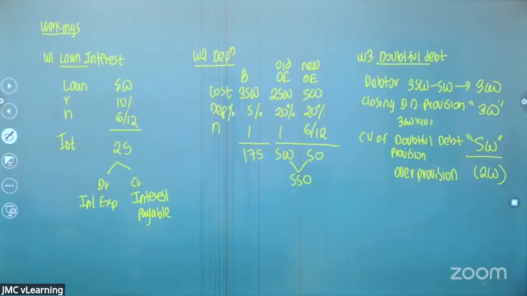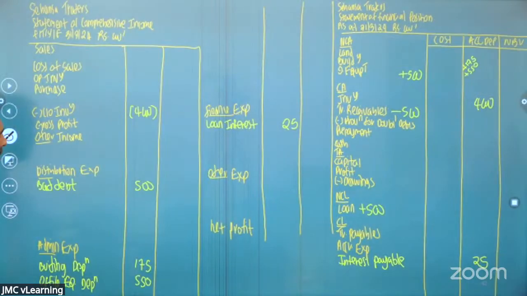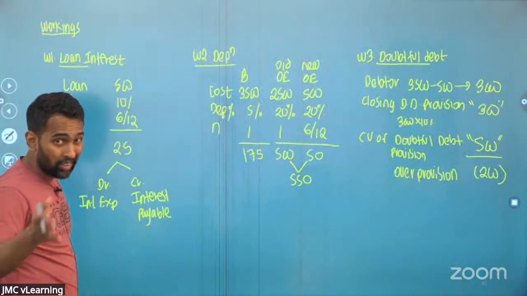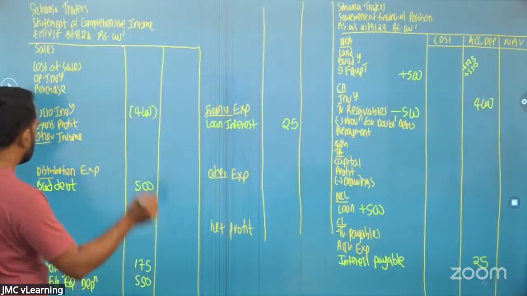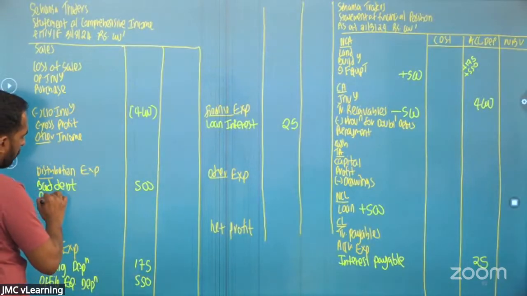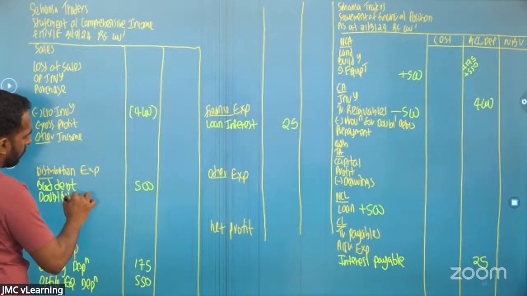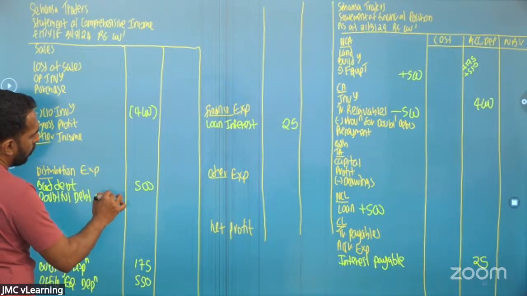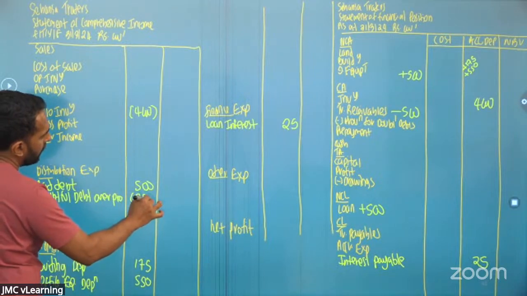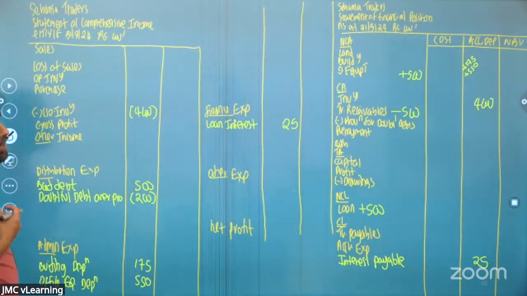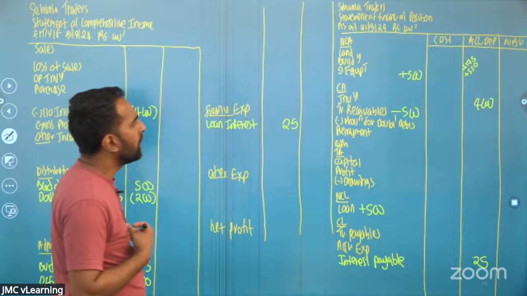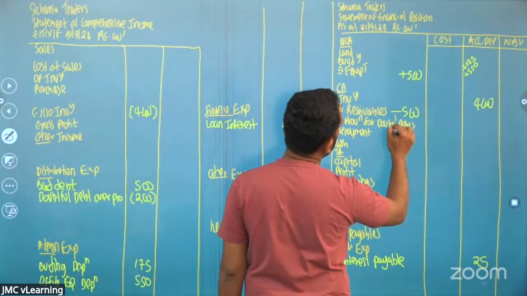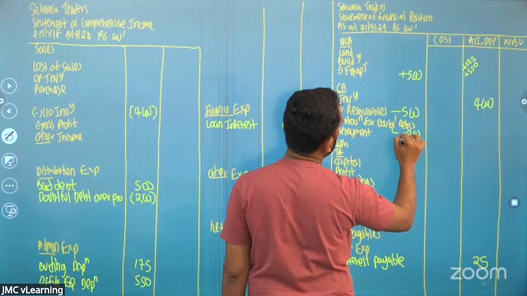Then how are we going to adjust this? The over provision is going to reduce my doubtful debt expense. You cannot put that as other income. It's not other income, so that's a reduction of expense. Doubtful debt over provision is a reduction of my expense. And my doubtful debt existing provision will come down by 200.